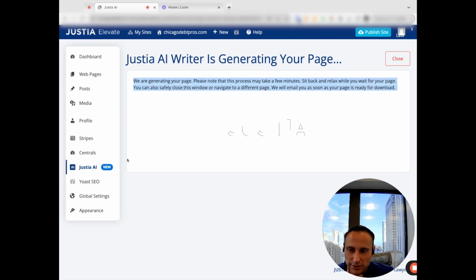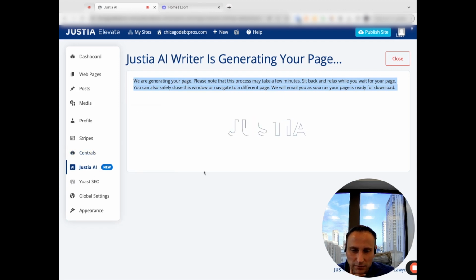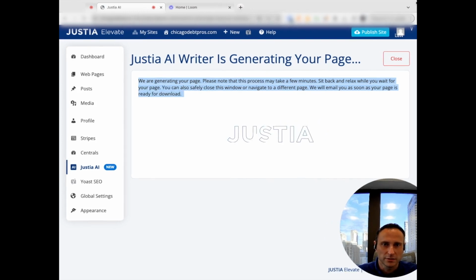Really interesting that with the writer, I can really create supporting content. So it's really great for practice area pages. I can imagine rolling out a whole practice area structure probably within a couple hours, maybe even less, depending how much editing you're actually doing.